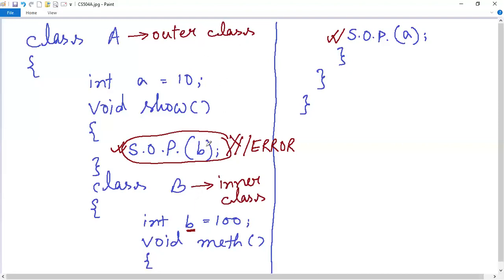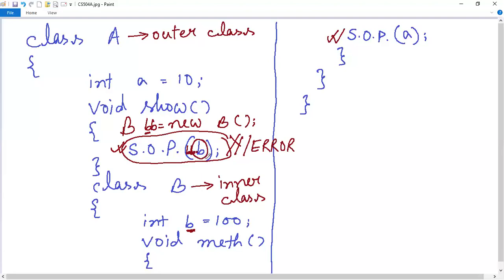If you want to access this b variable here, you have to create an object of this inner class or nested class like this. Let me give it some other name so that no confusion takes place. Suppose the object name is bb, and using this bb you can access this instance variable here like this. You cannot do it directly.